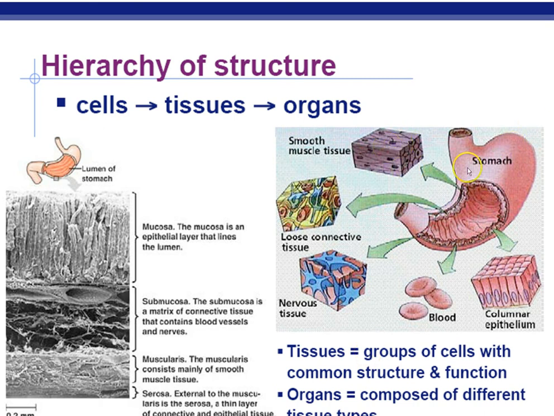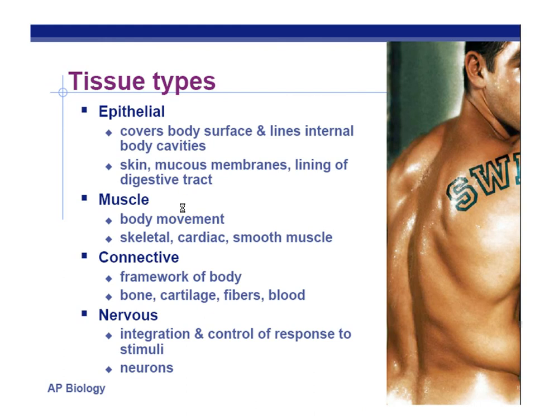Organs like the stomach are a combination of tissues. We have nervous tissue, muscle tissue, connective tissue, and epithelial tissue or covering, all found in this organ called the stomach. All your organs are combinations of these four tissues. Which brings us to the last part that you have to know for your test tomorrow, the 4 tissue types. The 4 tissue types are epithelial.